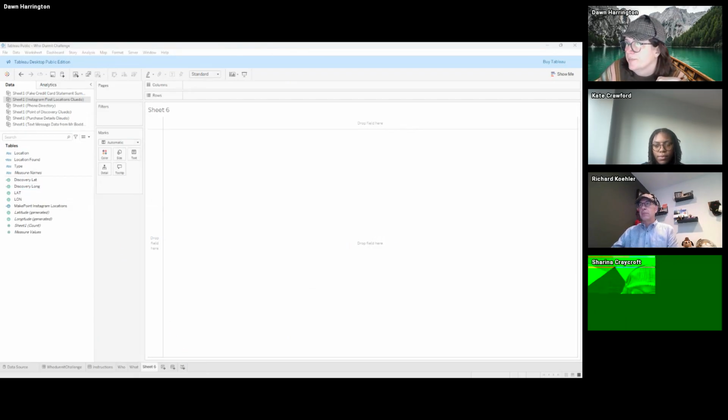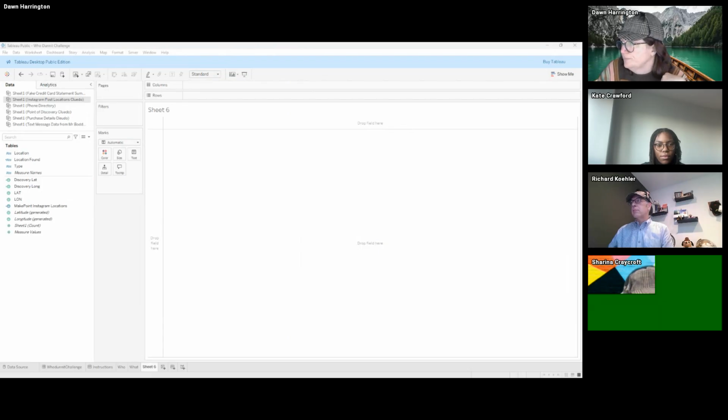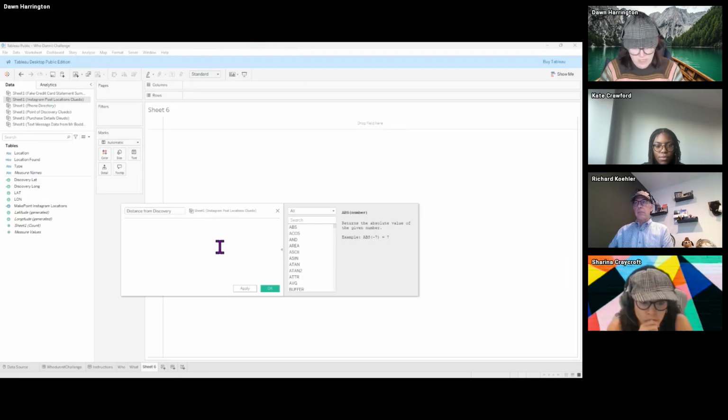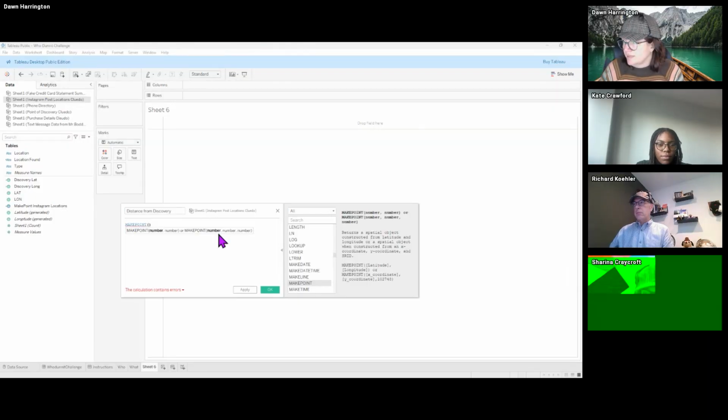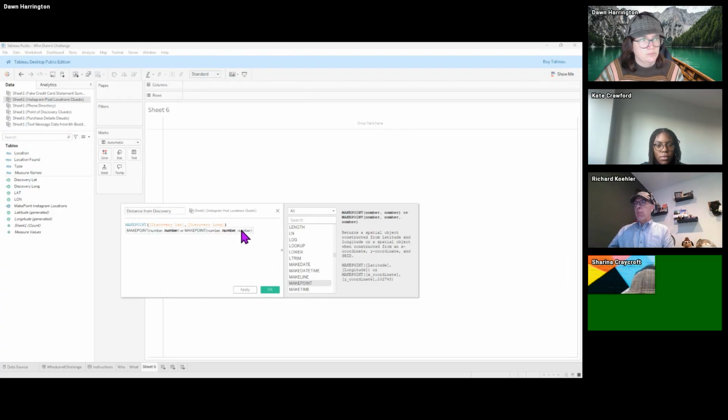So now I want to calculate the distance from the discovery. So how do I calculate the distance from the discovery? I'm going to create another calculated field and call this distance. And this is my make point. The discovery lat and the discovery longitude. All right.